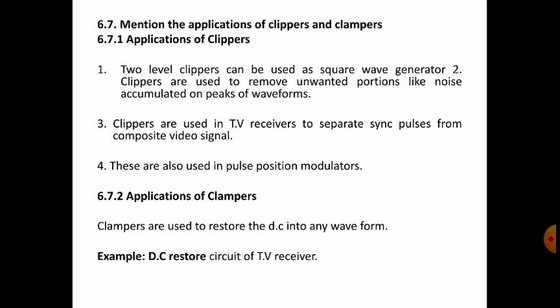In that application we can use a clamper, adjusting the capacitor or the input Vmax, to set the DC bias level of whatever input waveform. An example is the DC restorer circuit of TV receivers, where again we use clampers.